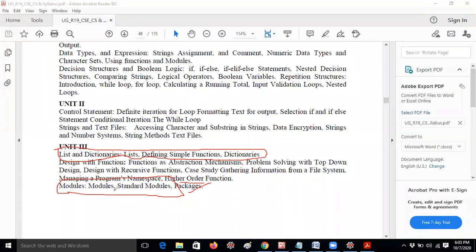But I have asked some of your seniors, around 3 to 5 students, whether we need to know anything other than the operator and math modules. They already wrote the Python examination and attended many interviews, and based on that I took feedback. They informed me that those are actually enough.